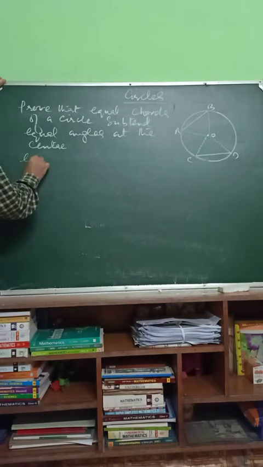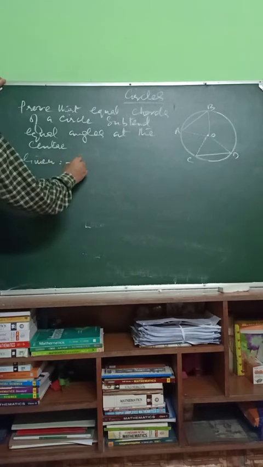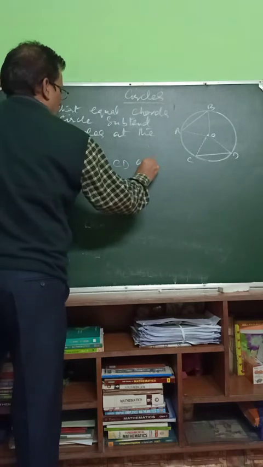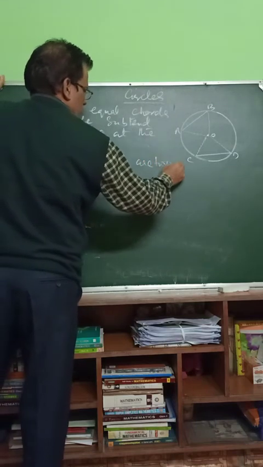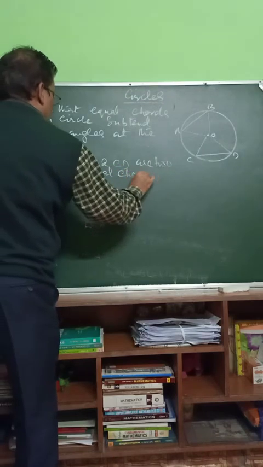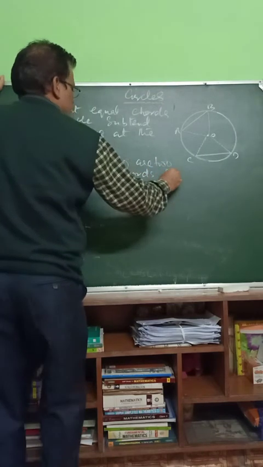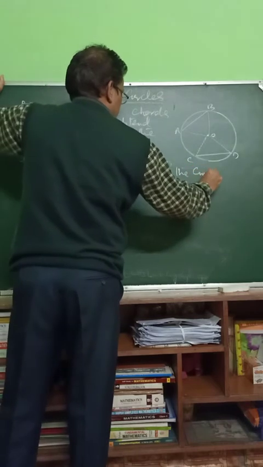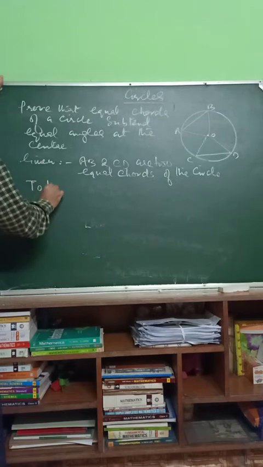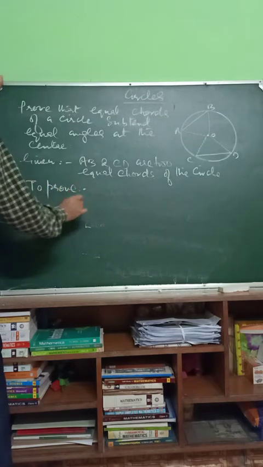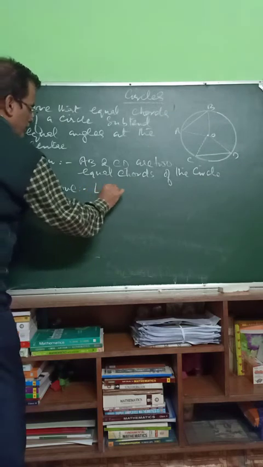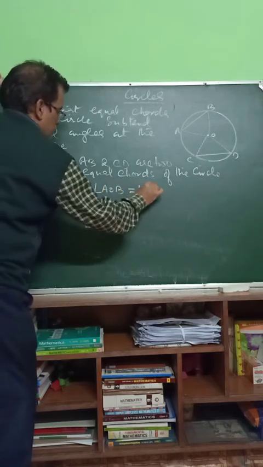Given AB and CD are two equal chords of the circle. To prove, what is needed to be proved? That is called the proof. To prove angle AOB is equal to angle COD.